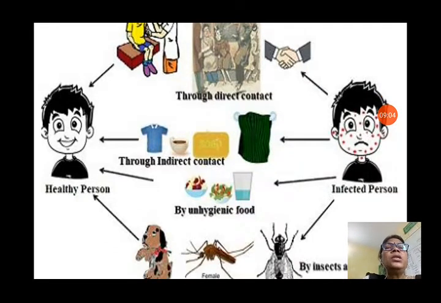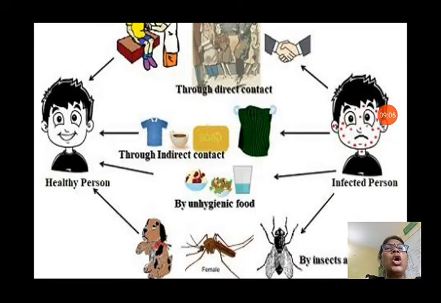Here you can see a healthy person getting infection from a dog, and through indirect contact like the clothes of the sick person, the soap of the sick person, the utensils used by the sick person, the towel used by the sick person. By unhygienic food also you can get infected. You can get it from insects also. Insects sit on stools and spit and then sit on your food. The female Anopheles mosquito can bite a sick person and then bite you also, and then you will also get the disease. Like this, diseases spread from one person to another.